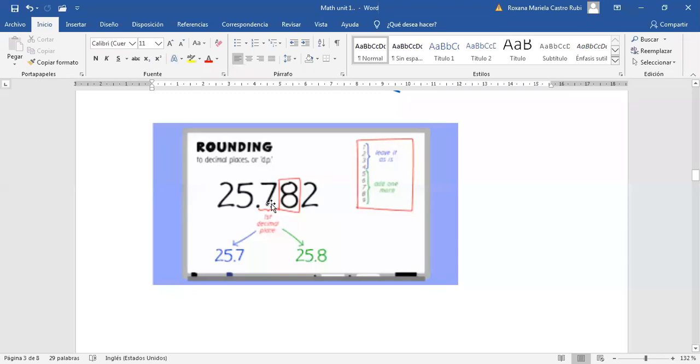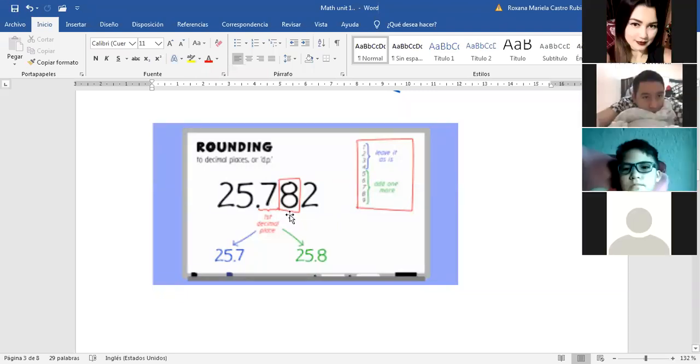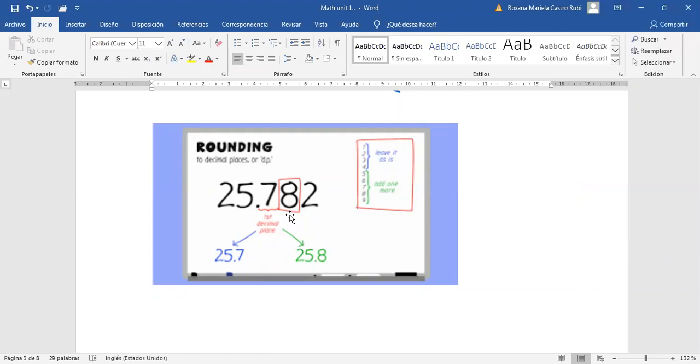Because in this case, this 7, what is the place of the number 7, David? Tenth. And the number 8? What is it? Hundredth, exactly. So we're going to round it to the nearest hundredth.